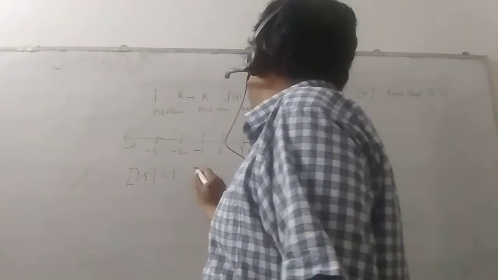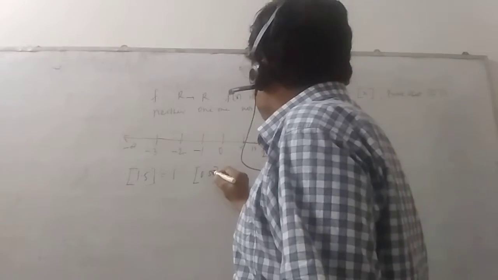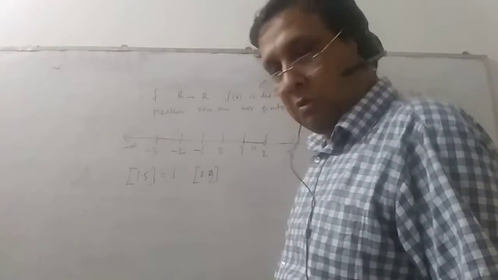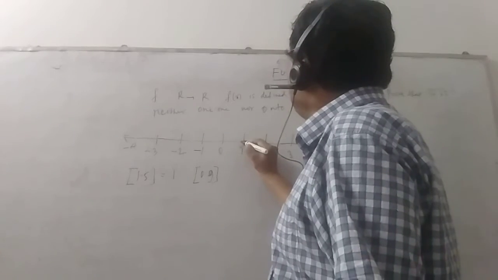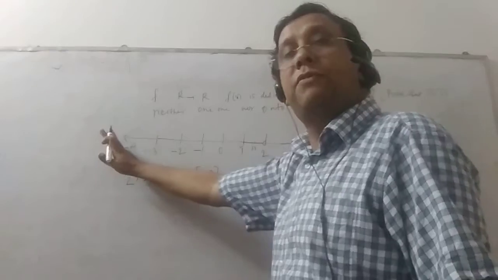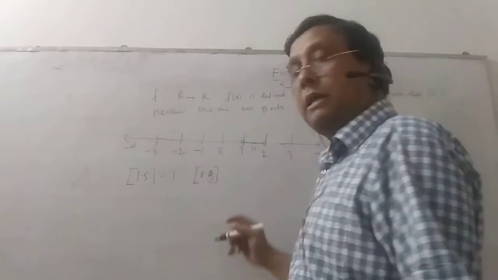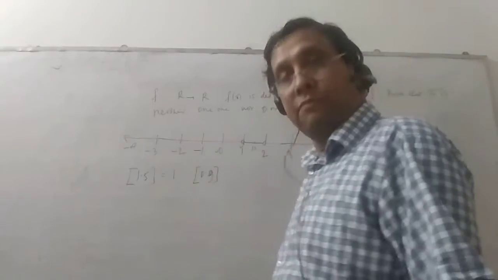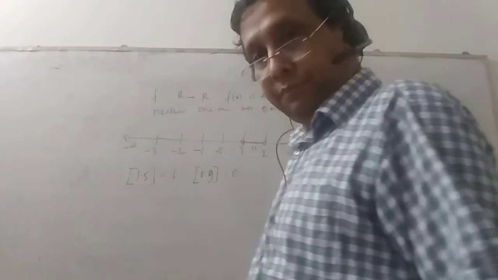Similarly, if I say box 0.9, box 0.9 is in between 0 and 1. From minus infinity up to here, not touching 1, the greatest integer is 0. That's why box 0.9 is equal to 0.